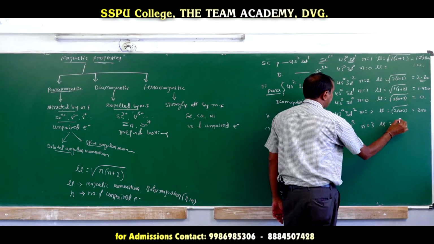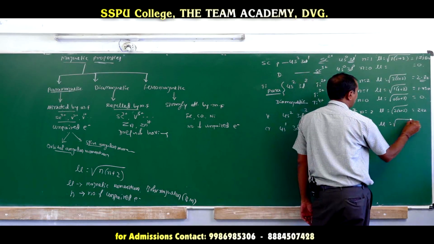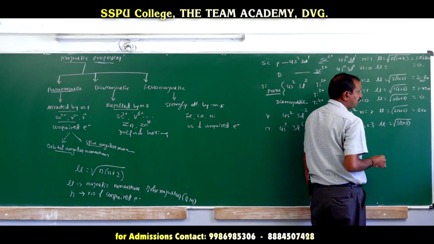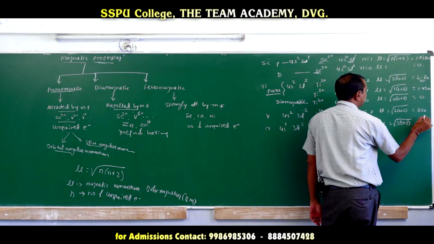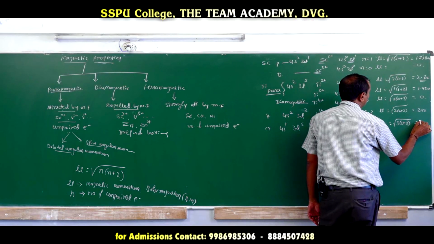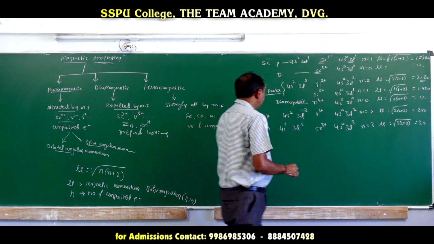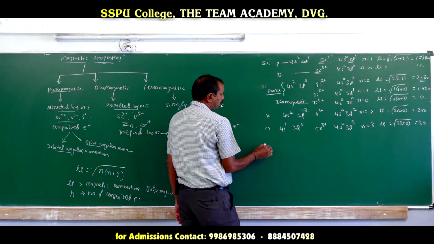The magnetic moment is √(3 × (3 + 2)), 3 plus 2 means 5, 5 threes are 15, root 15 is less than 4, so it is around 3.9 Bohr magneton.